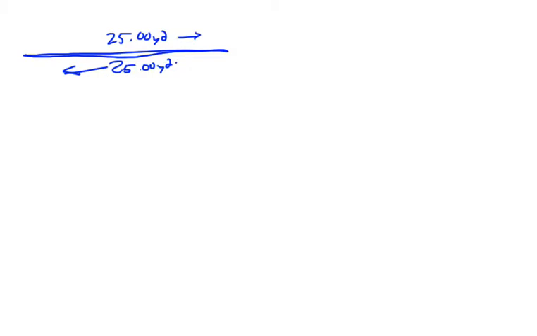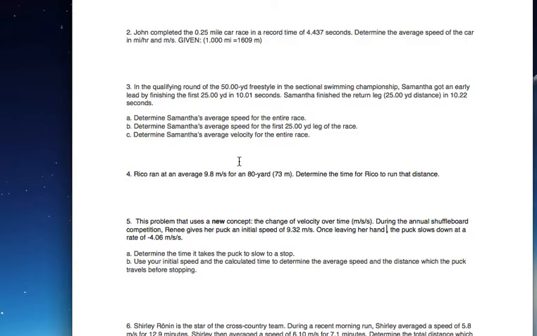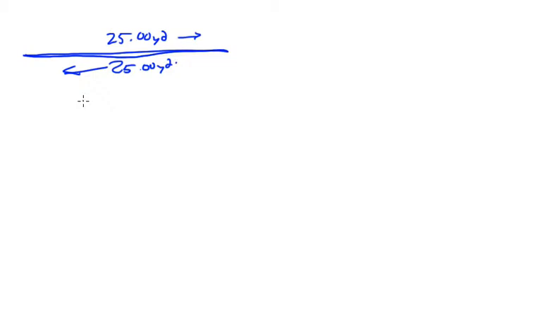The first part of the question says, determine Samantha's average speed for the entire race. Speed here is a key word. So speed is the total distance that she traveled over the total time.